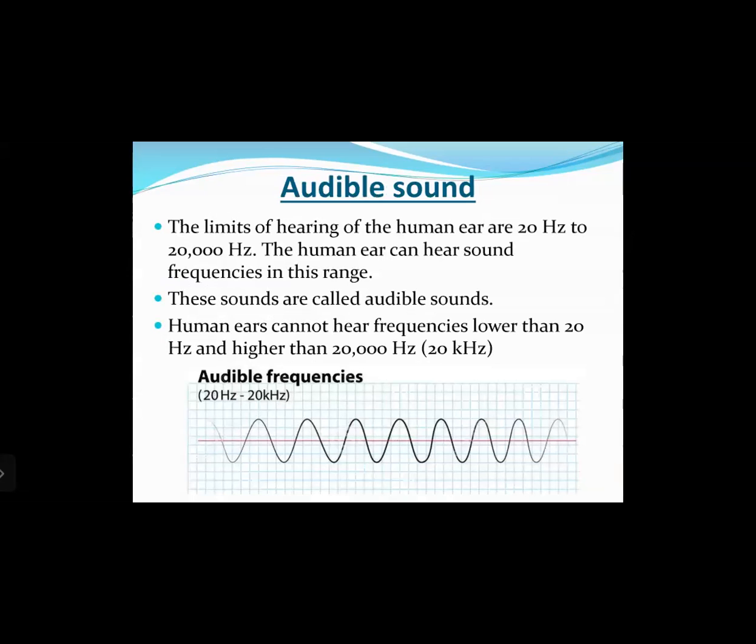Okay, the next is, let us go into detail about the three types of sound. The first is audible sound. The limits of hearing of the human ear are 20 hertz to 20,000 hertz. The human ear can hear sound frequencies in this range. These sounds are called audible sounds. Human ears cannot hear frequencies lower than 20 hertz and higher than 20,000 hertz.